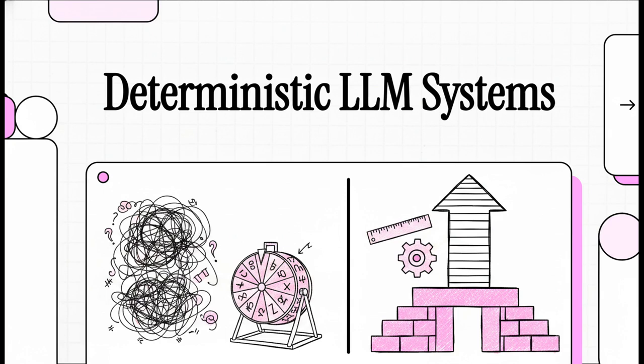For a long time, working with generative AI felt kind of like a stochastic lottery, right? You type a prompt, cross your fingers, and just hope the model sampled the right words. But let's be real, in a production environment, hope is definitely not a strategy. So today, we're going to break down exactly how top-tier engineers are taking large language models from unpredictable, chatty prototypes and turning them into rock-solid, load-bearing infrastructure.